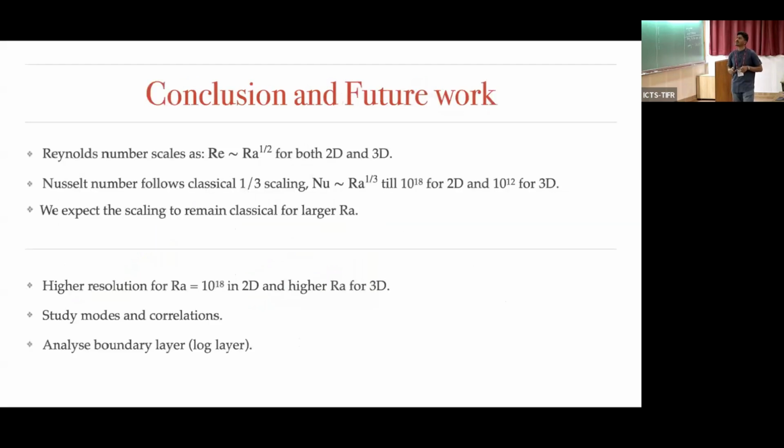So in conclusion, we have shown that the Reynolds number scales as Ra to the power half for both 2D and 3D, and the Nusselt number shows the classical 1/3 scaling up to 10 to the power 18. This 10 to the power 18, I would say around 10 to the power 15 it is very accurate, but we are running for higher resolution for this run. And for 3D up to 10 to the power 12, it is showing the classical 1/3. We also expect the scaling to remain classical for even larger Rayleigh numbers.